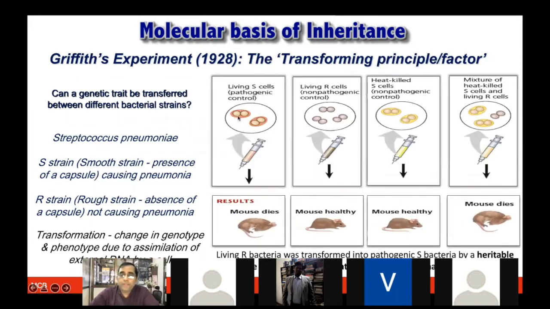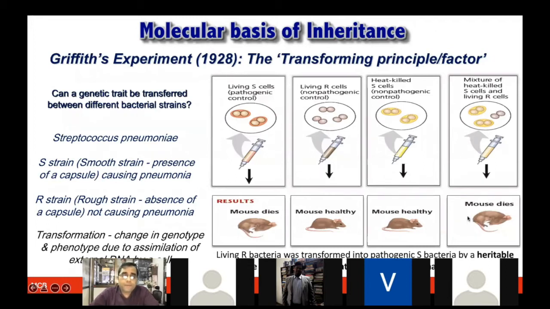He took two different strains of the same bacteria and did this experiment. When he injected the S strain into a mouse, it was a pathogenic strain, and the mouse died. Whereas when he took the R strain, which is non-pathogenic, the mouse remained healthy, which was expected. When he took the heat-killed S cells, which he made non-pathogenic by heat killing, the mouse also remained healthy. But what turned out to be slightly astonishing for him was that when he mixed the heat-killed S cells and the living R cells, both of which were non-pathogenic, and injected them together, the mouse died.